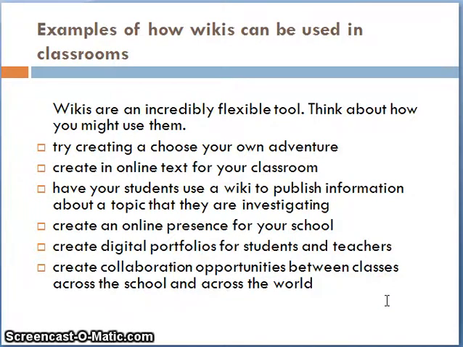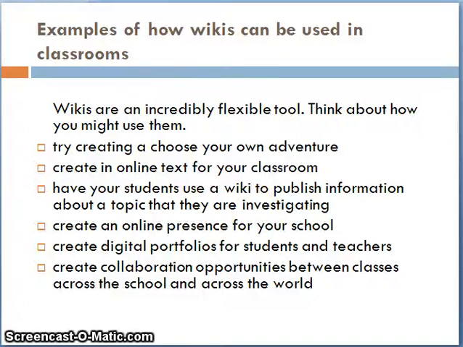You could begin to create your own adventures, creating an online text for your classroom. You could have your students use a wiki to publish information about a topic they're investigating. You could create an online presence for your school, digital portfolios for students, or collaborative opportunities between classes in the school, around the school, or even across the world.